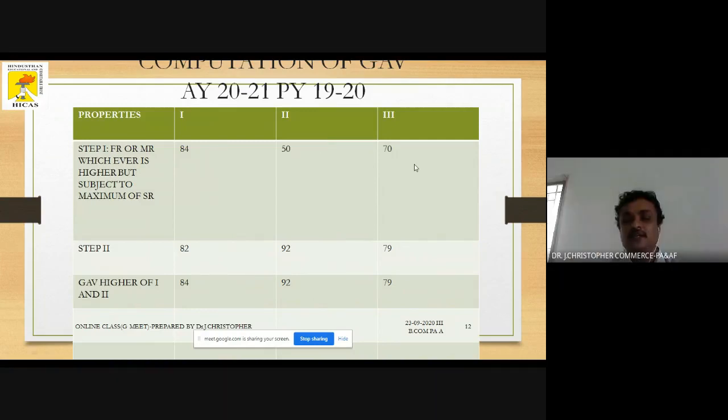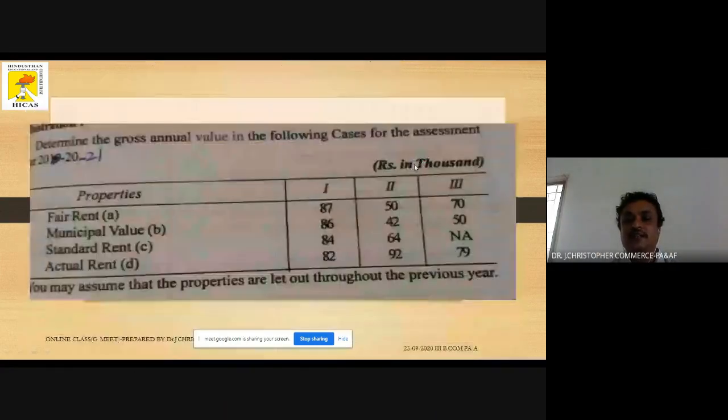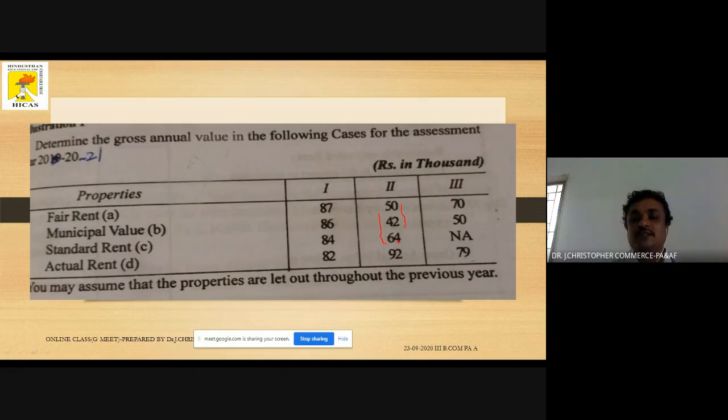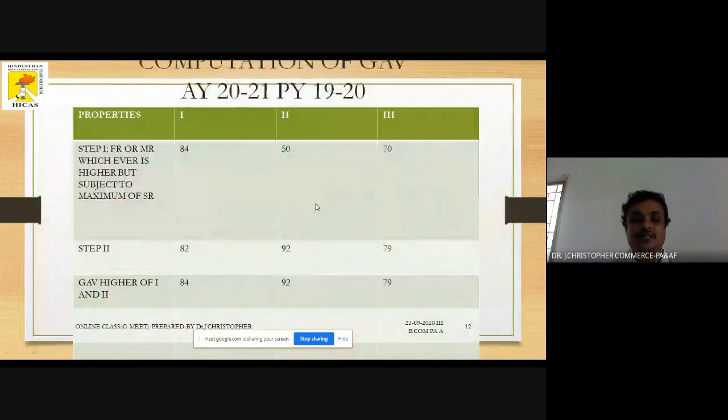One more time we can see this. For the second item, 50 or 42, whichever is higher, 50 is higher. Then compare with the next number 64. What is the rule? Whichever is lower. 50 or 64, whichever is lower, 50 is the lower number. That is what I have mentioned here for the second house as 50.